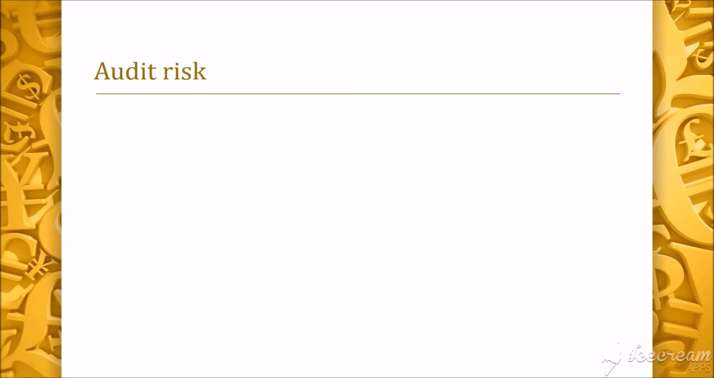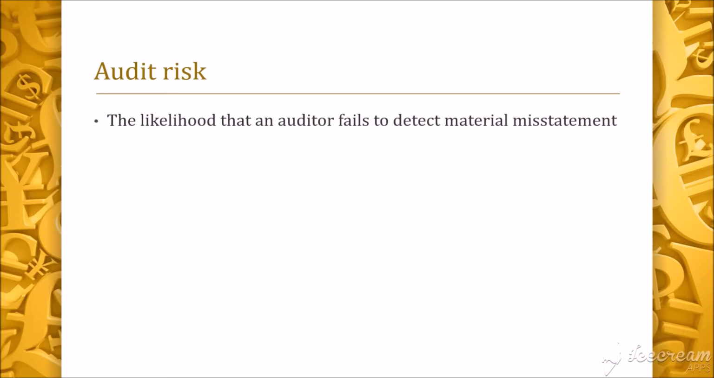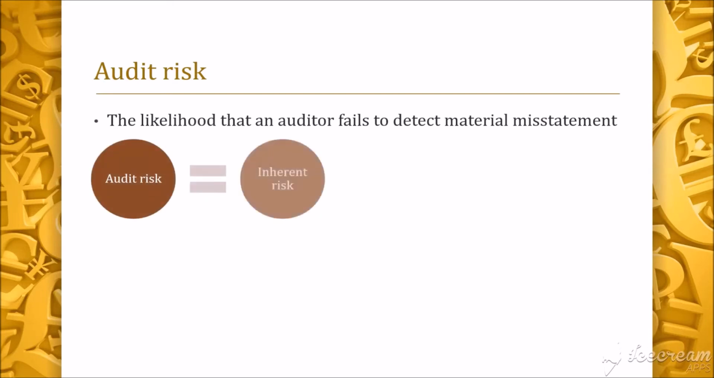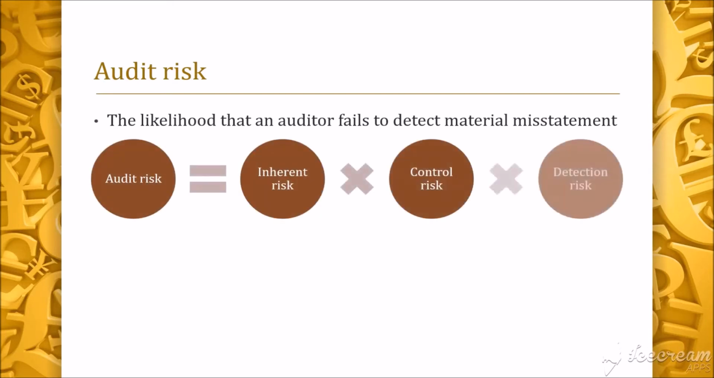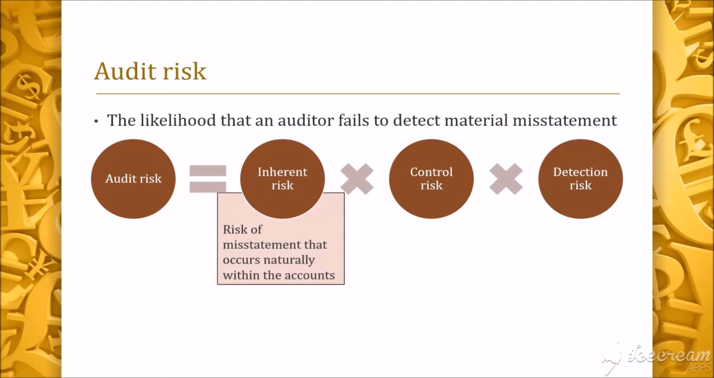This brings us to the concept of audit risk, which is the possibility that an auditor fails to detect material misstatements when they exist. Audit risk is influenced by three factors: inherent risk, control risk, and detection risk. Inherent risk refers to the risk of material misstatement that occurs naturally within the account. Some accounts are naturally prone to misstatements, such as those whose value fluctuates all the time.